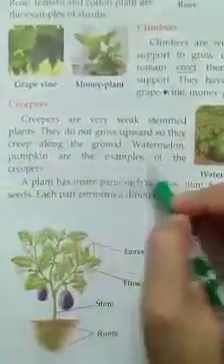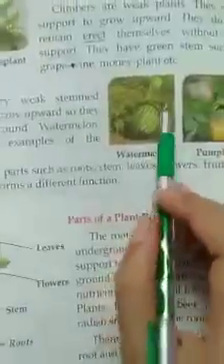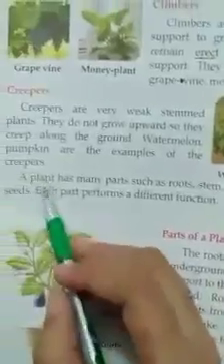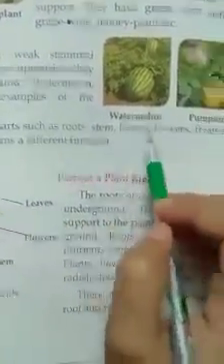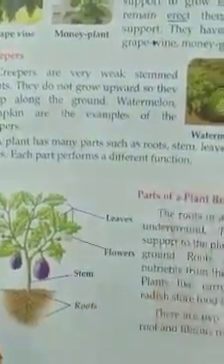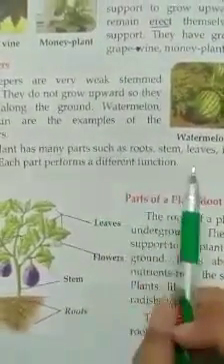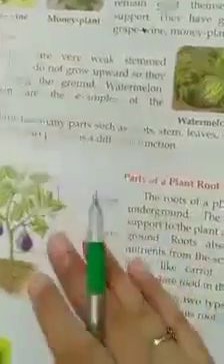Watermelon and pumpkin are examples of creepers. Here it's shown that a watermelon grows in this way, not upward. A plant has many parts such as roots, stem, leaves, flowers, fruits and seeds. Each part performs a different function. Now we will talk about the parts of plants.